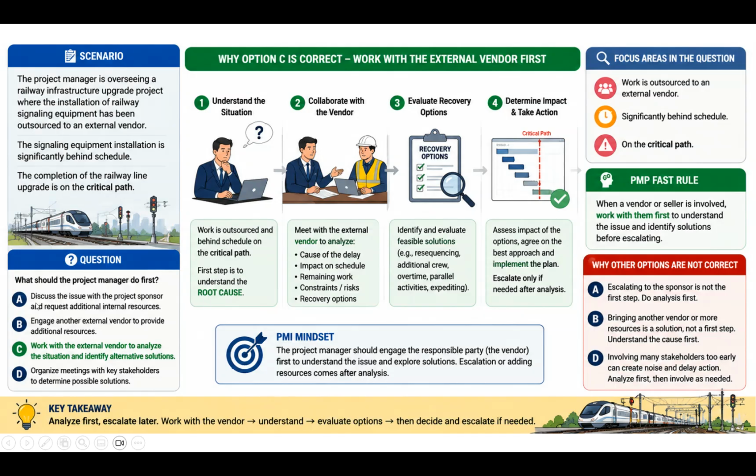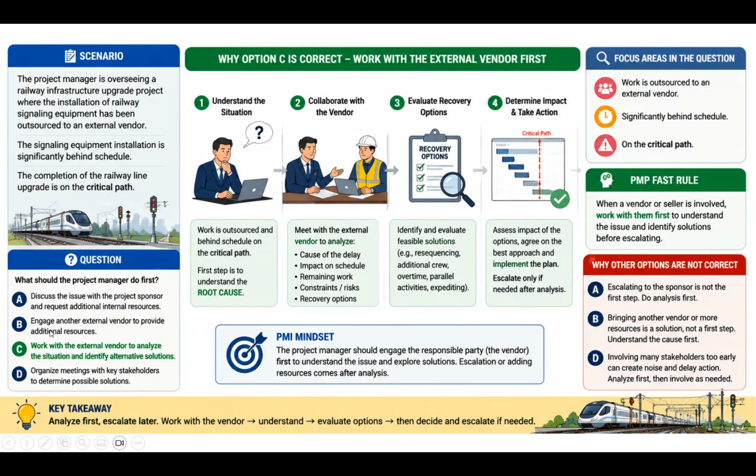So here, according to the question, there is only one suitable option: work with the external vendor to analyze the situation and identify alternative solution. So why will we not use A? Discuss the issue with the project sponsor and request additional internal resources, because escalating to the sponsor is not the first step. We have to analyze the root cause. So that is defined in option number C.